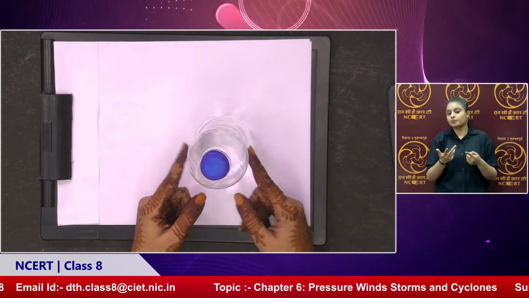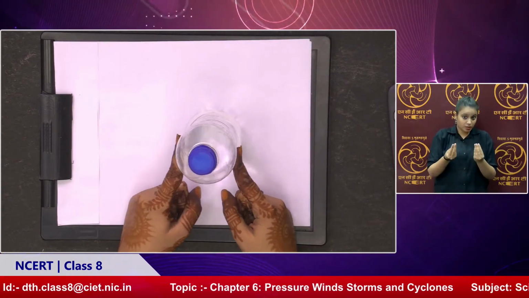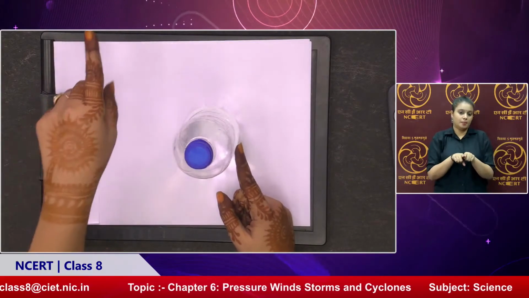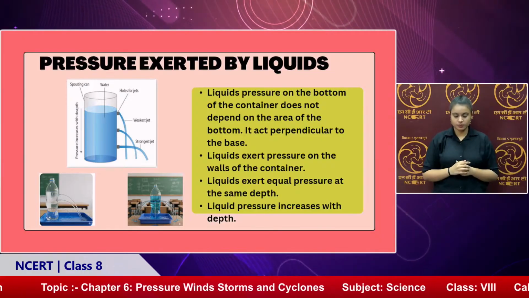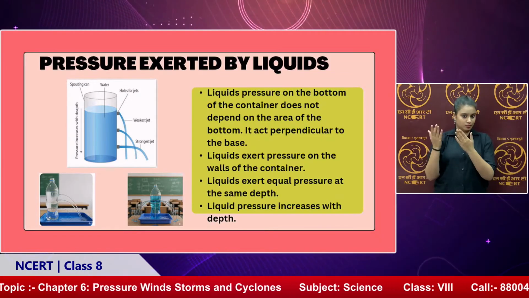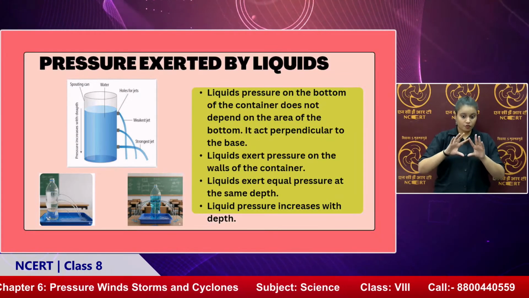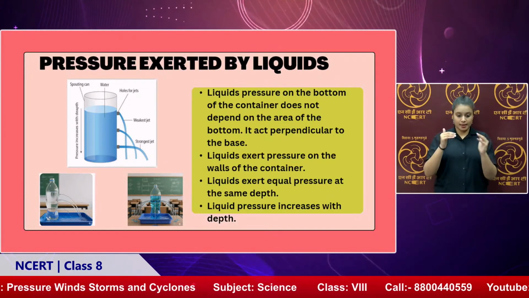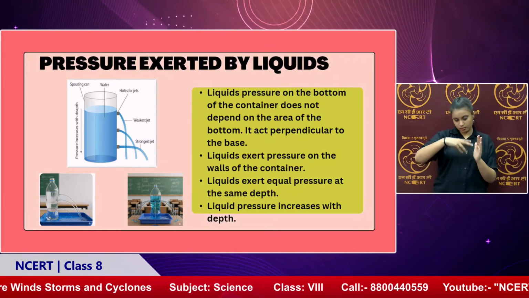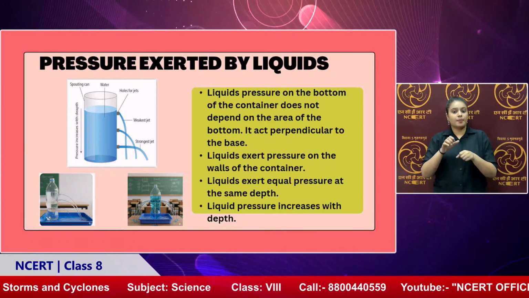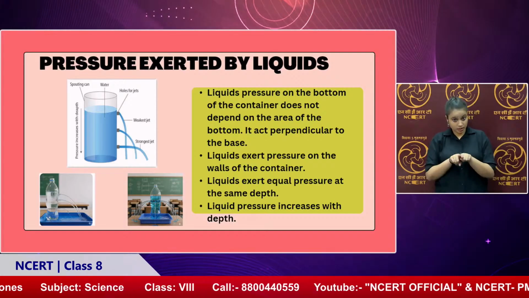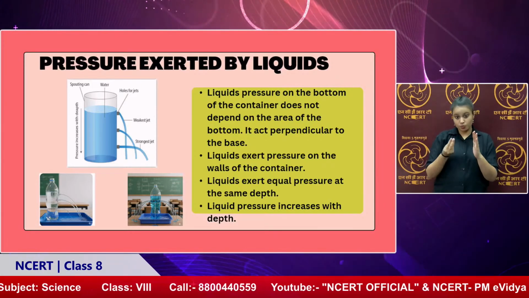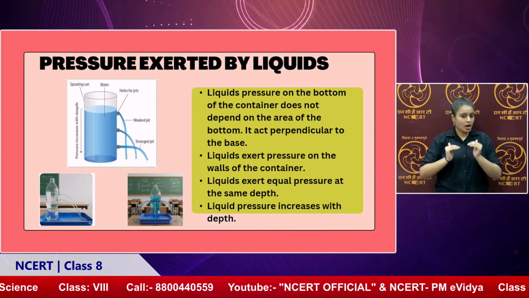The amount of pressure exerted will be the same. You can see in the picture given in the slide that if the holes are at the same depth, water is coming out at the same pressure. If they are one after the other, the one right at the bottom will be exerting the highest amount of pressure.